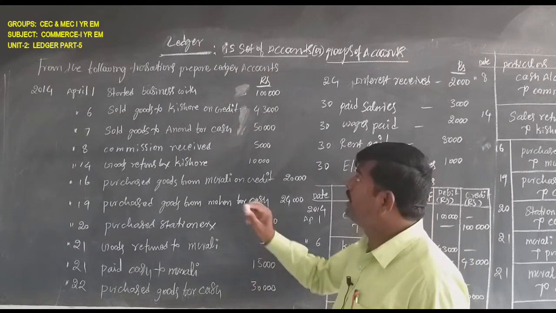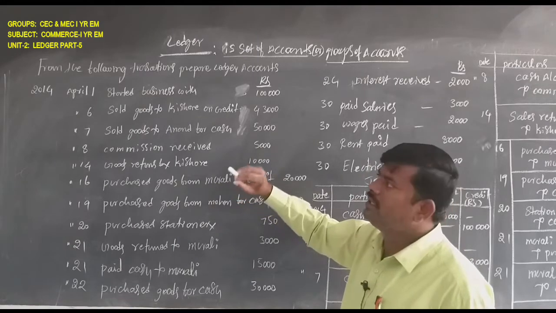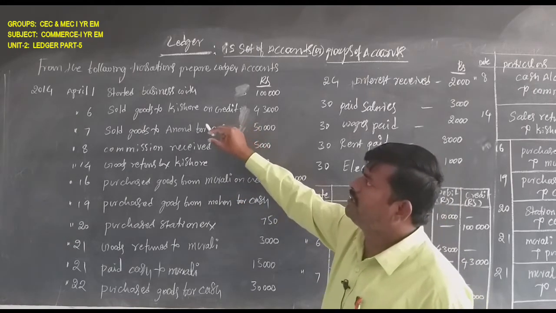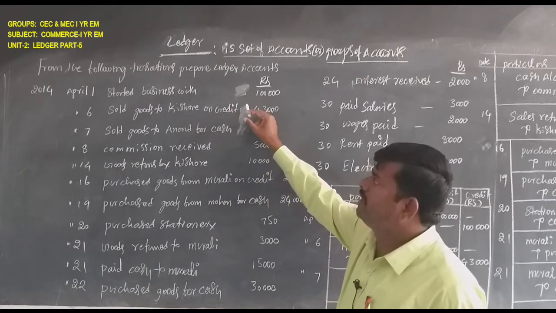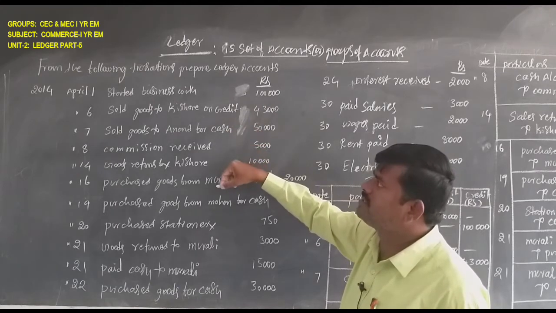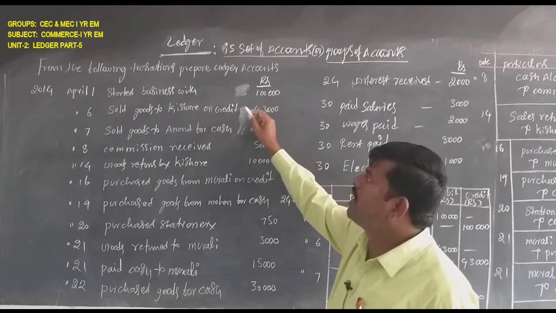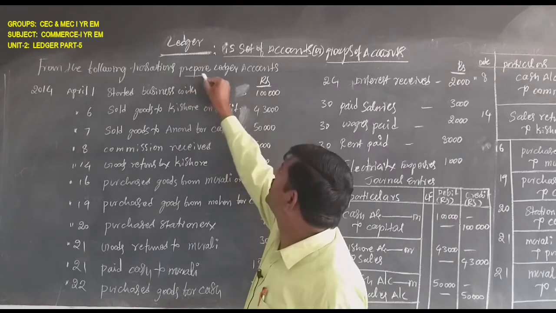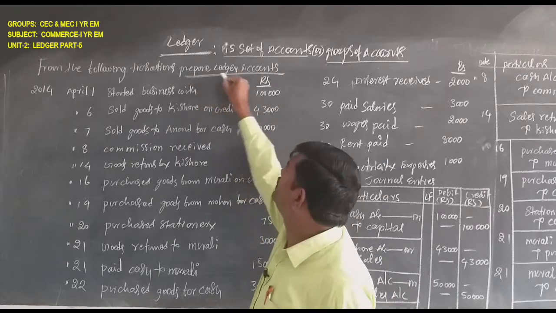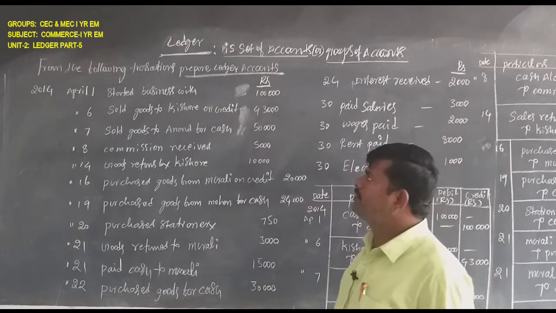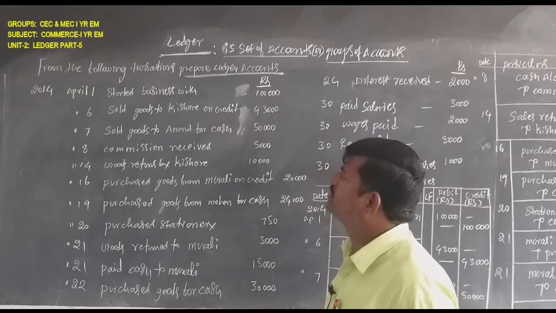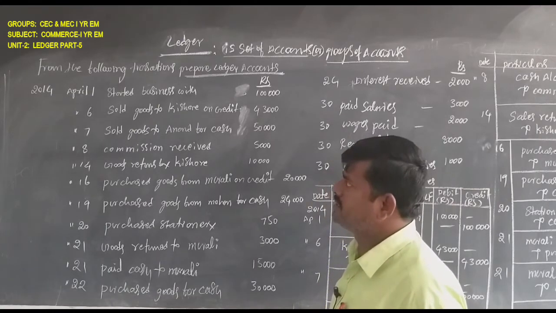Here a problem is given related to transactions, and they are asking to prepare ledger accounts. Before the ledger accounts, we must pass the journal entries.